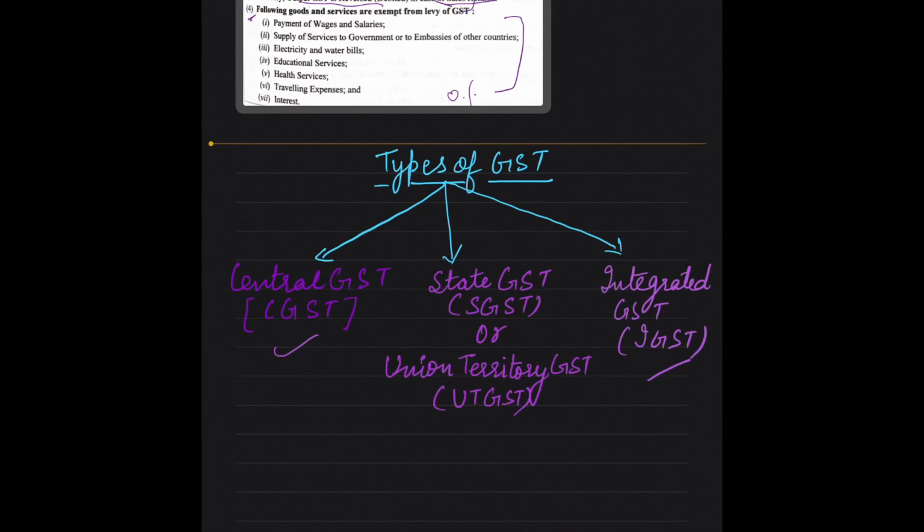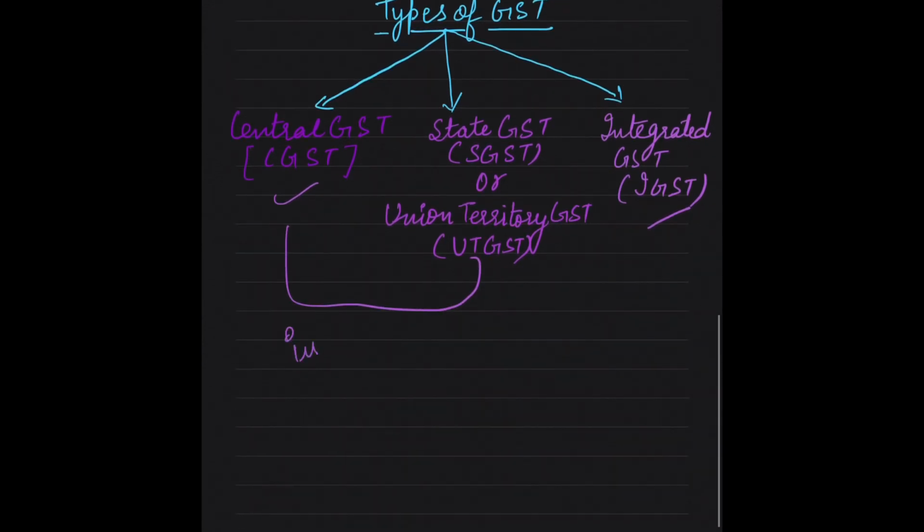Now we will study CGST and SGST together. Central GST and state GST, both these taxes are levied on intrastate sale. Intrastate sale means sale within the same state.